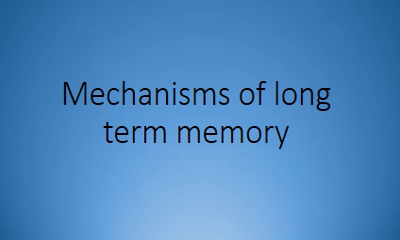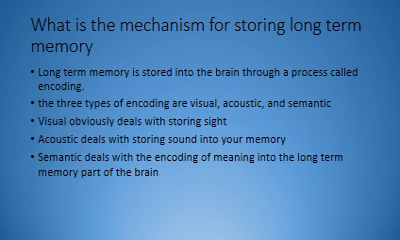Mechanisms of long-term memory. What is the mechanism for storing long-term memory? Long-term memory is stored into the brain through a process called encoding. The three types of encoding are visual, acoustic, and semantic.